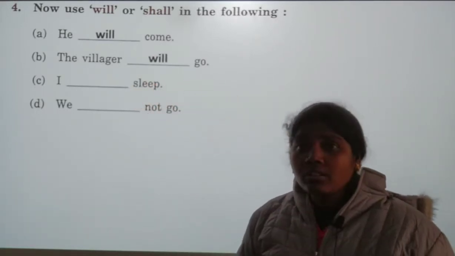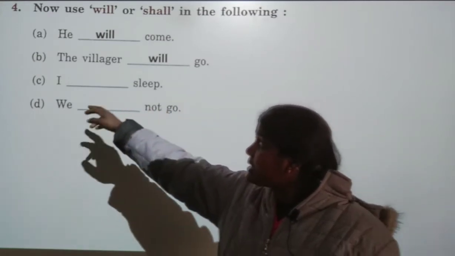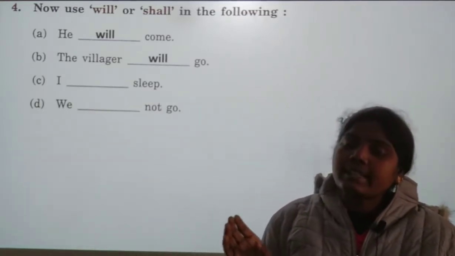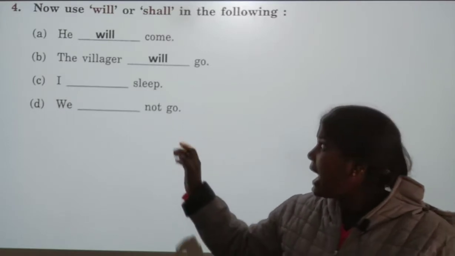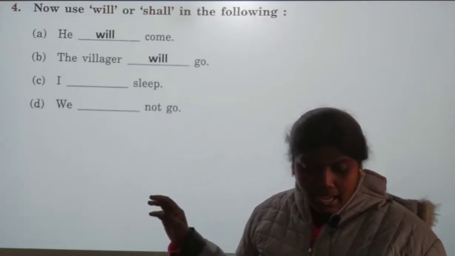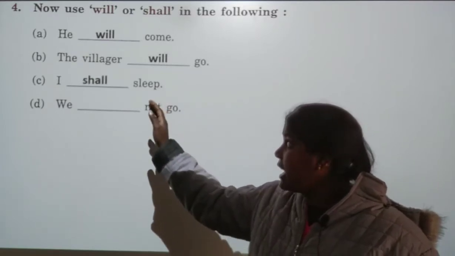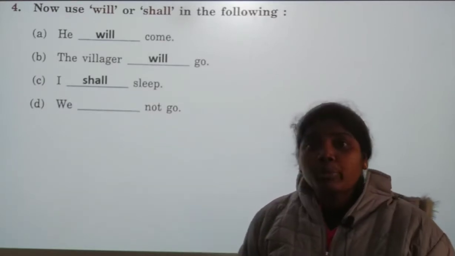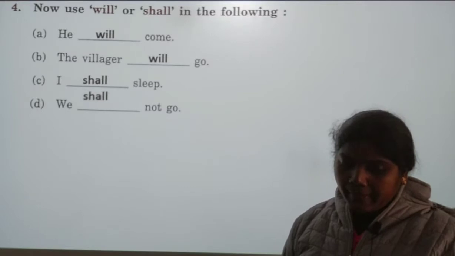Next, you just see the pronoun, now I is there. If the pronoun is I, we have to use shall. I shall sleep. The answer is shall. At last we have the pronoun we. For we also we use shall.